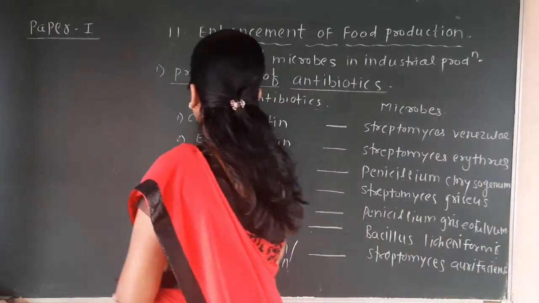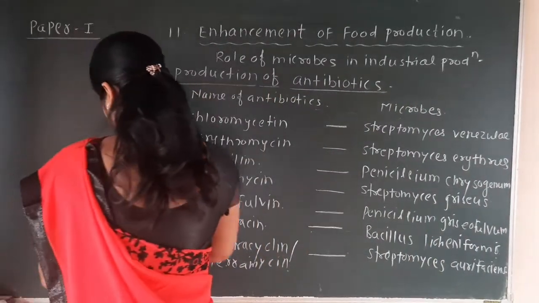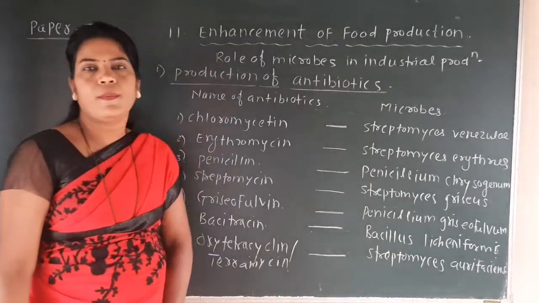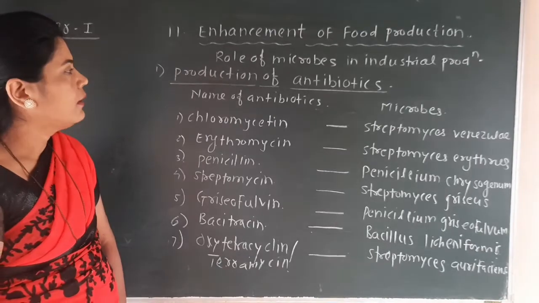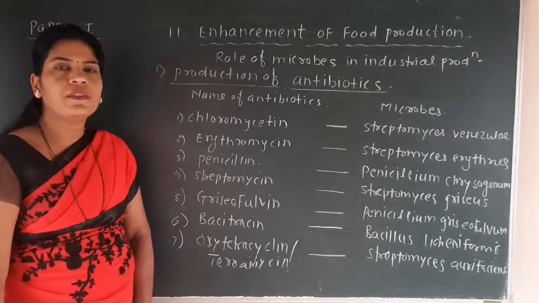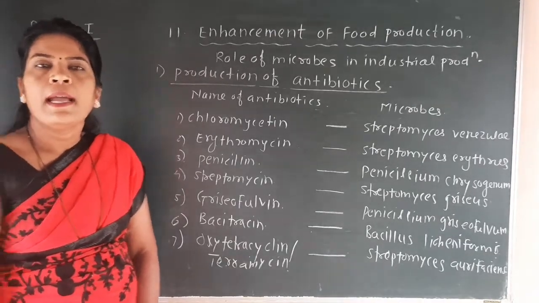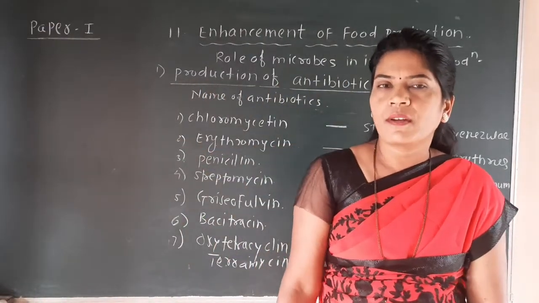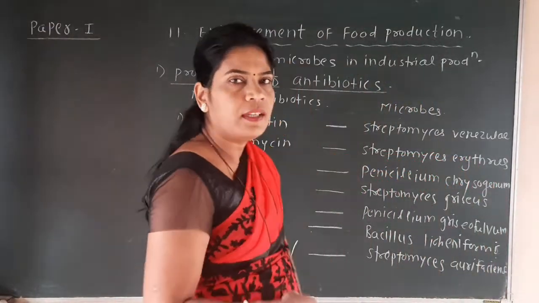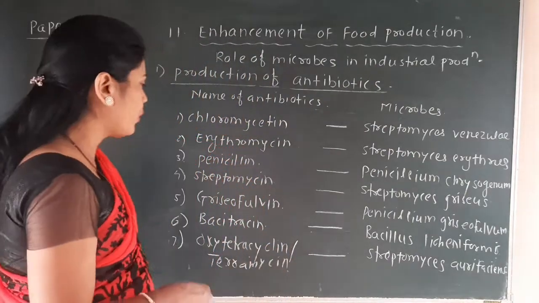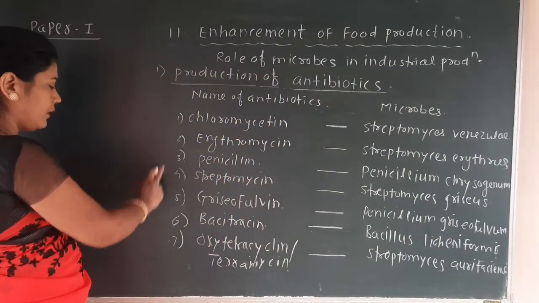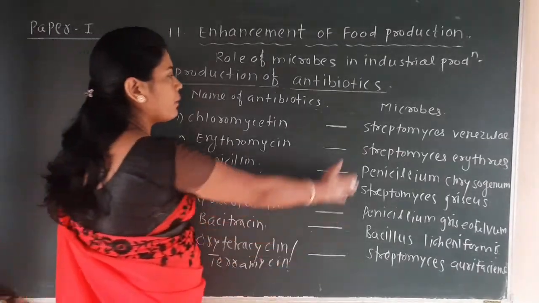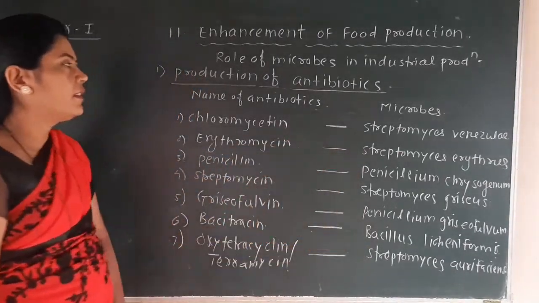So, students, this is the list of the antibiotics and the microbes which produce these antibiotics. Among the industrial production of the products with the help of different microbes, this list is a very big one. So, you have to remember the 7 antibiotics and overall the 7 microbes which produce these antibiotics.